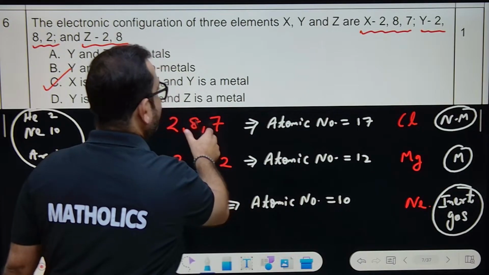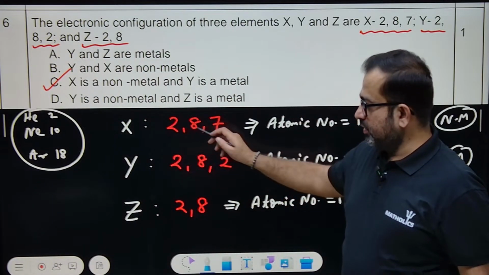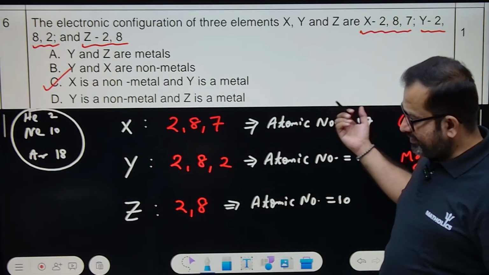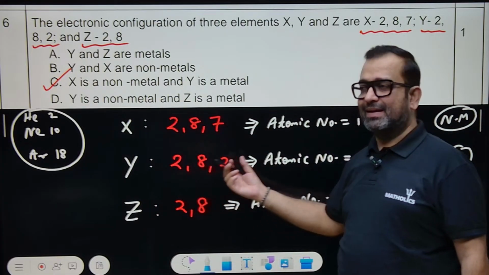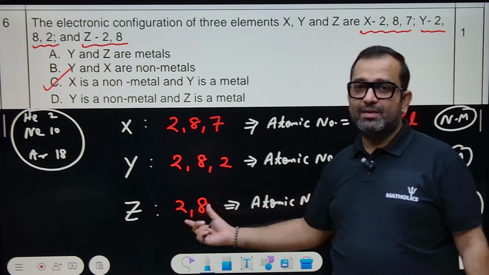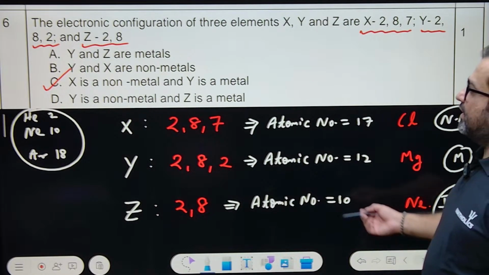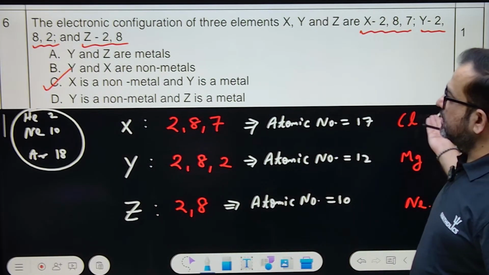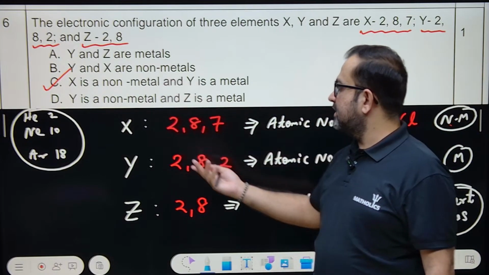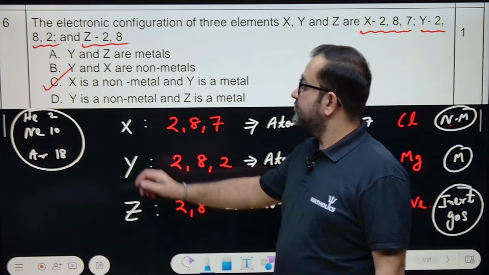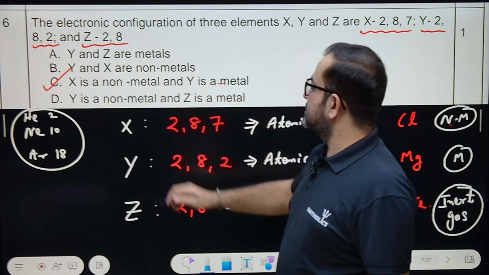So what will its atomic number be? It is 17, so it will be chlorine. Its atomic number is 12, so it is magnesium. Its atomic number is 10, so it is nothing but neon, an inert gas. So X is chlorine, a non-metal. Y is a metal, obviously, because it is magnesium. And Z is an inert gas. So X is a non-metal, Y is a metal. That's it. This is the answer.